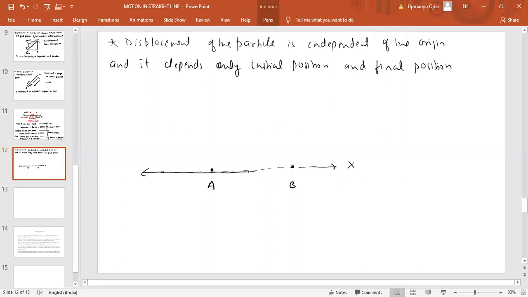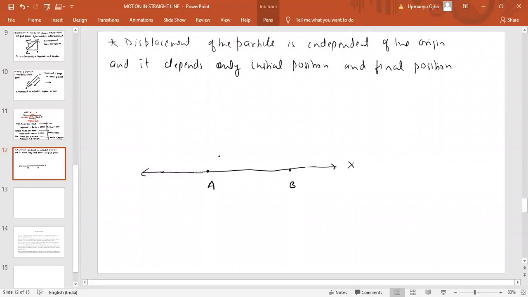What do you understand by this statement? The displacement does not depend upon the origin. It depends upon the initial and the final position. This is point A, this is point B.